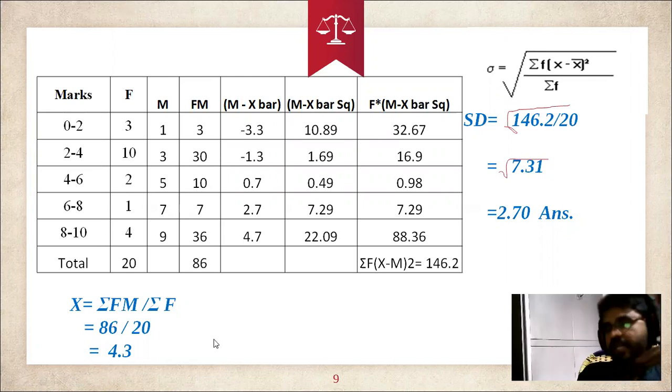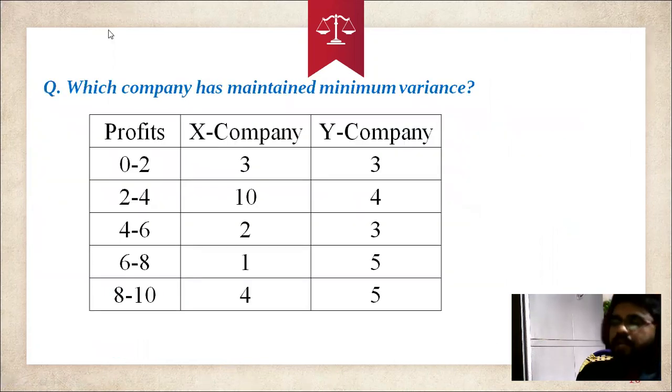Then we will go to another example. Sometimes they will ask the question like this: which company has maintained the minimum variance? As we discussed, variance and standard deviation. The variance formula is summation of (x minus x bar) whole square by n, the number of observations. When you take the square root of it, that comes to the standard deviation. So there is a little bit of difference between standard deviation and variance.